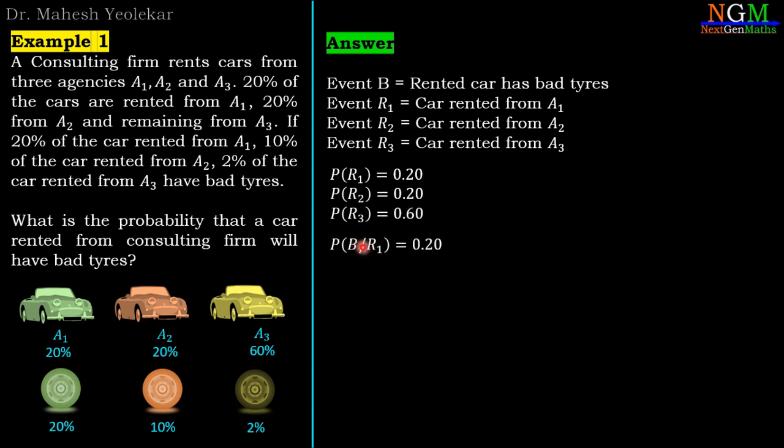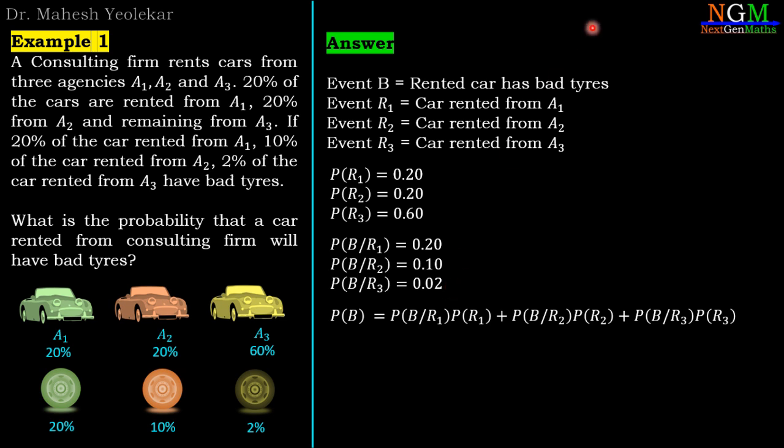Now probability of B slash R1, that means a rented car has bad tires when it is rented from agency A1. So its value is 0.20. Probability of B slash R2 is 0.10. And probability of B slash R3, that means the rented car has bad tires, is 2% if we rent from A3. So it is 0.02.